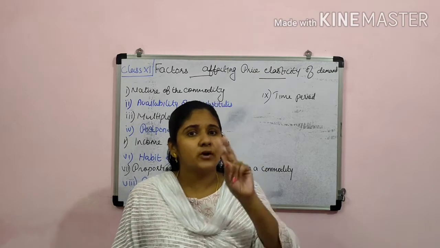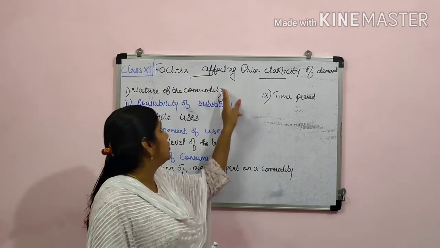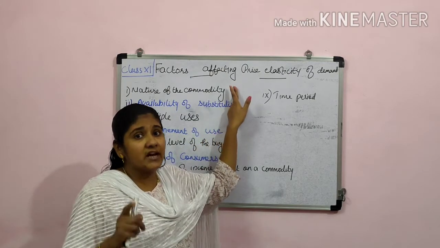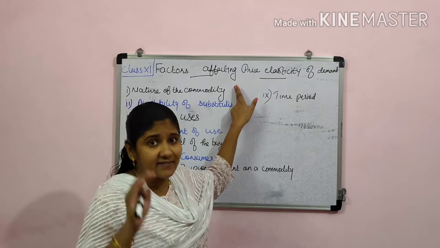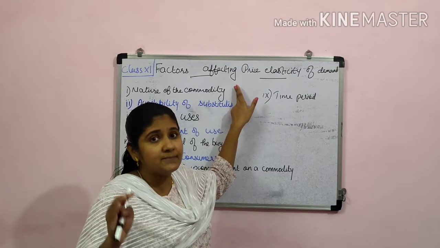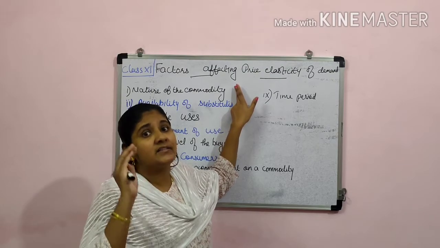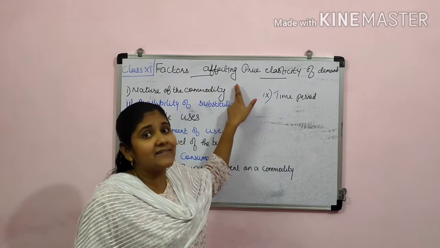Okay students, so two points I have just told you. When discussing the nature of the commodity, necessities are highly inelastic.